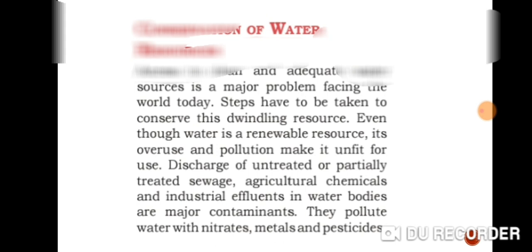Ensuring that effluents are treated properly before being discharged into water bodies. Is it clear? This is mostly done in industrial areas. Using methods like sprinklers, drip, and trickle irrigation. These are the things by which we can conserve water resources.